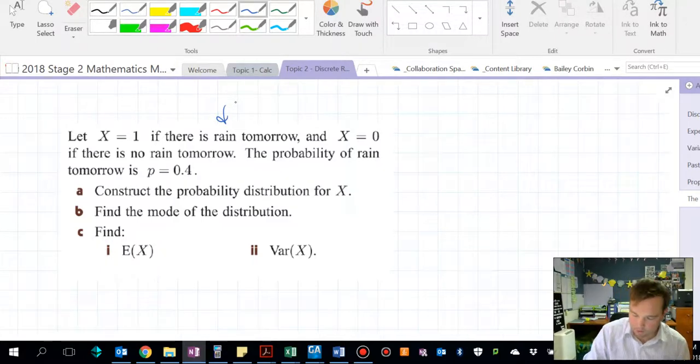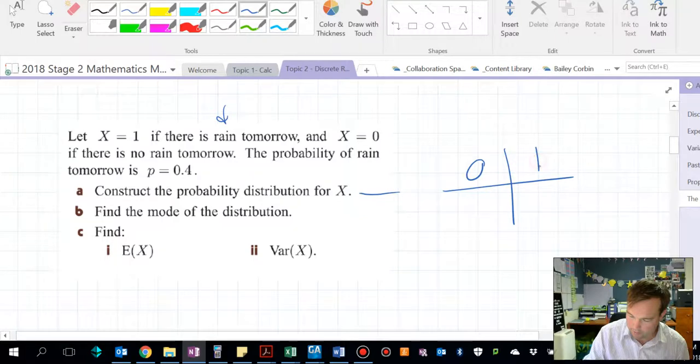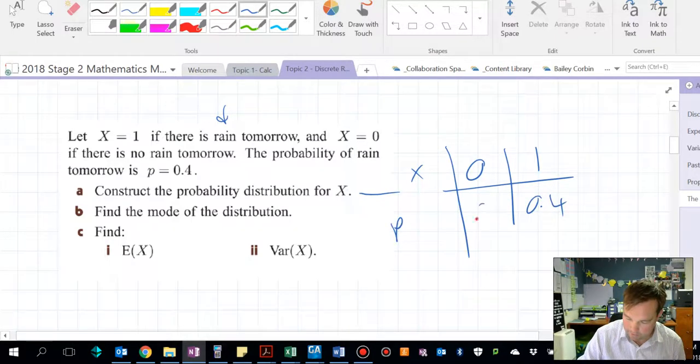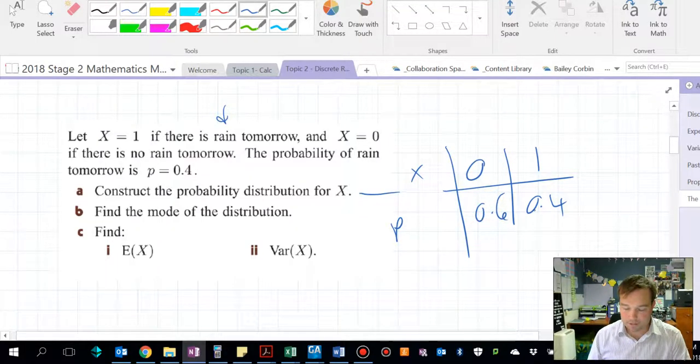So probability distribution for x, it's either going to be 0 at the top or 1. And the probability distribution for x, these are the x. This is the probability that something equals x. And the distribution here is 0.4, and this would be 0.6. Right. What is the mode of the distribution? Well, the mode is the most commonly occurring, 0.6. The 0.6 chance it will not rain.